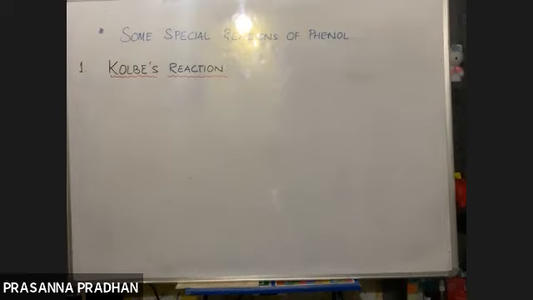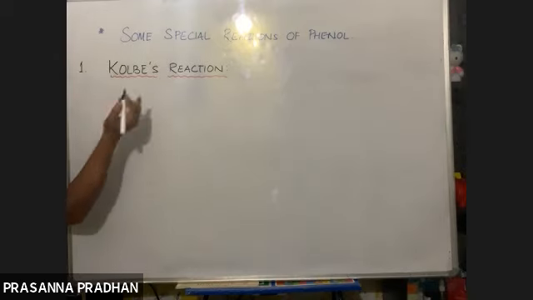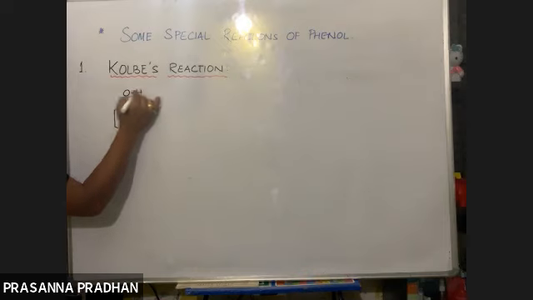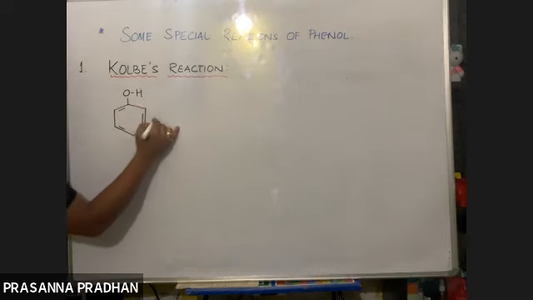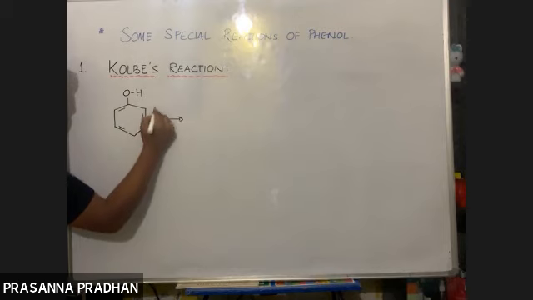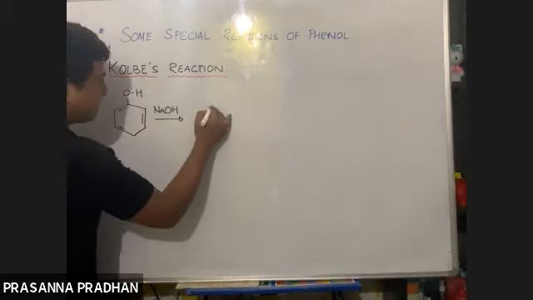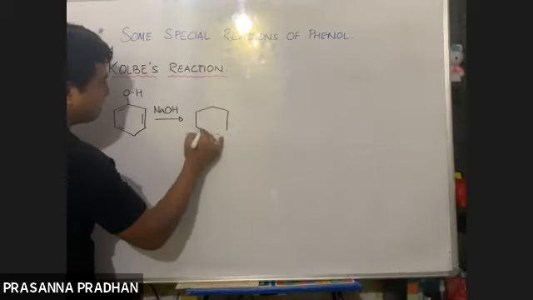So what is the Kolbe reaction? Now we have learned that phenol is acidic in nature, and the hydrogen of this OH is acidic hydrogen. So what happens when phenol is treated with a base? Phenol is acidic in nature, and we are reacting it with a base. Acid and base will react to form what? Salt and water.